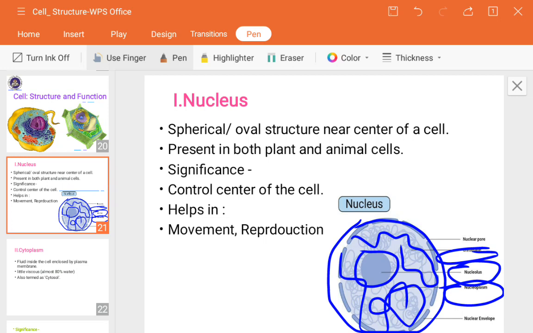From parents to us we get the chromatin materials or the chromosomes. Those are nothing but the genes. It is a small unit involved in inheritance, showing us some similar characteristics.